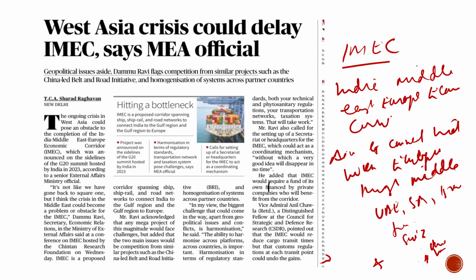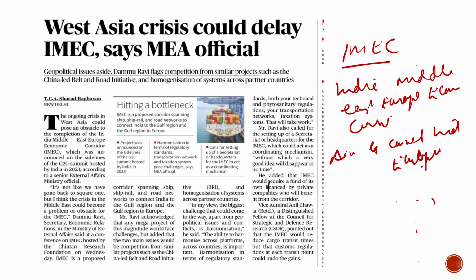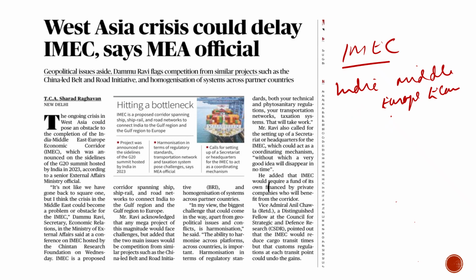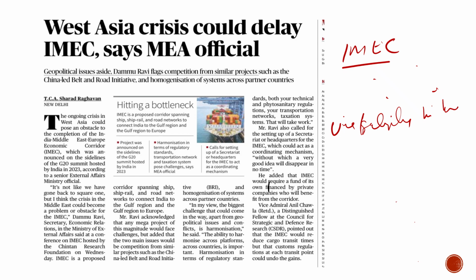So we have now understood a little bit about IMEC and the countries involved in it. As the name suggests, it is basically the Middle East which is going to play the connecting link between India and Europe in this corridor. But there is an issue in the Middle East right now. We are seeing instability in the Middle East.